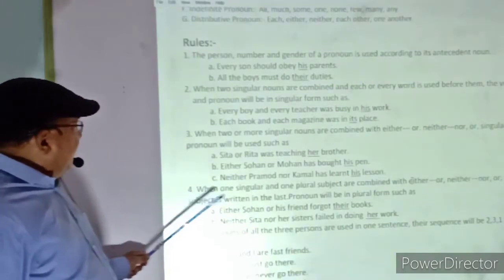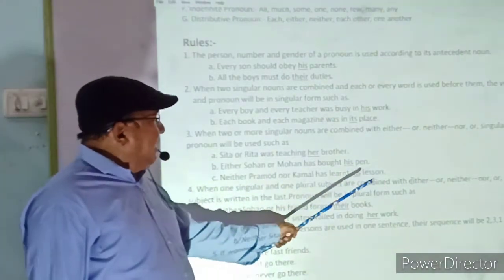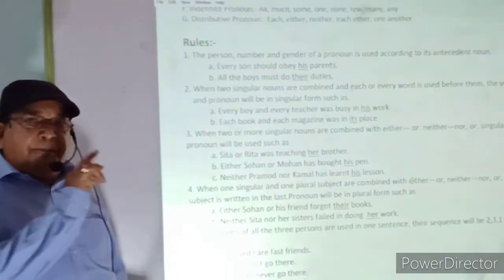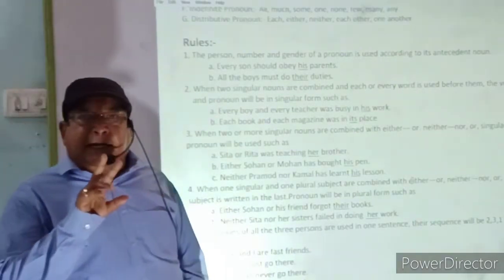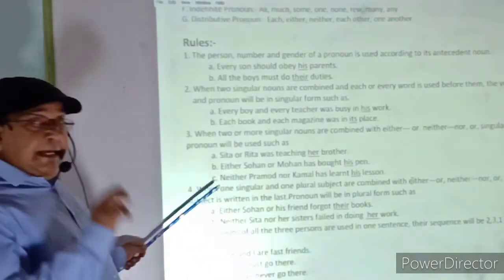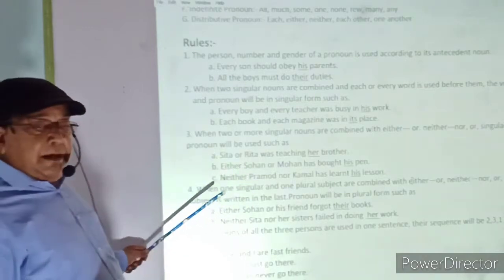Fourth rule: when one singular and one plural subject are combined, this is a slightly different rule. In the previous rule we saw two singular subjects.